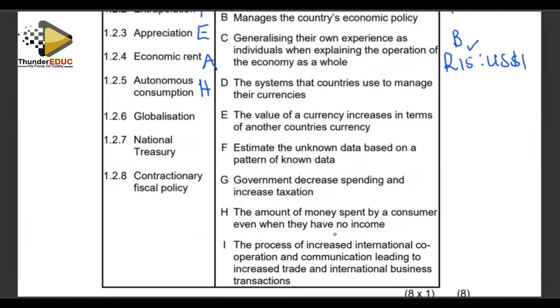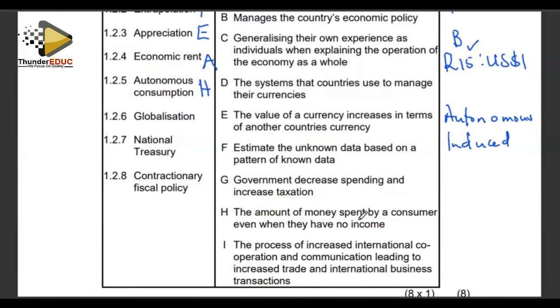But we also have the opposite, because of our two types of consumption, when we are looking at it from the economics perspective, we have autonomous and also induced expenditure. So induced is that kind of expenditure which is determined by the level of income. The more you have, the more you consume. The higher the income level, the higher the consumption. But with autonomous, you are saying it is independent of the level of income. Even if you have zero income, you have to spend. That is autonomous expenditure. Right, we look at globalization. We understand the concept of globalization.